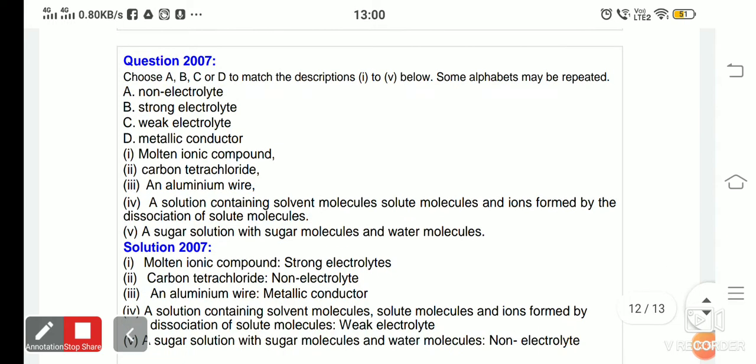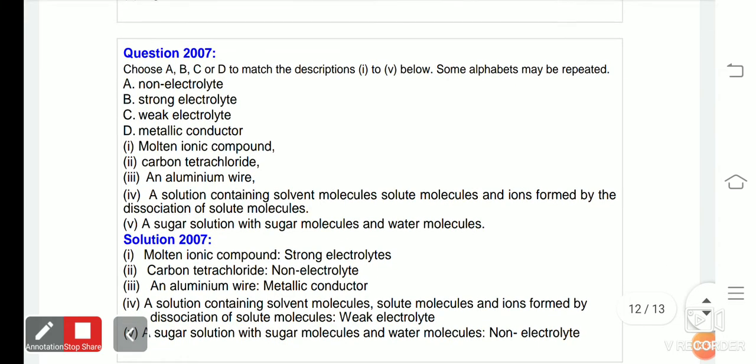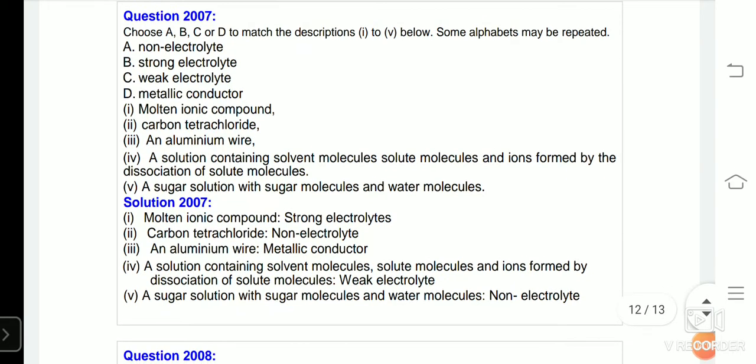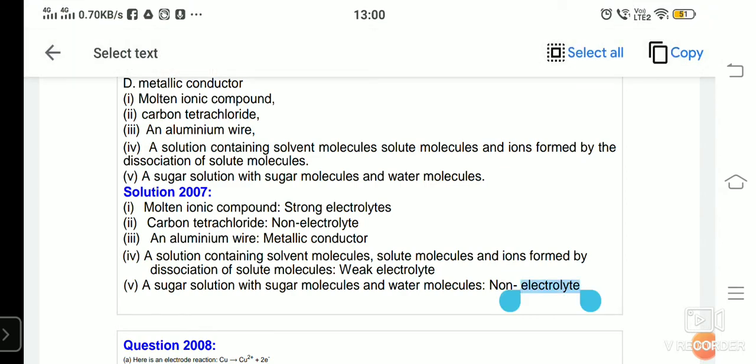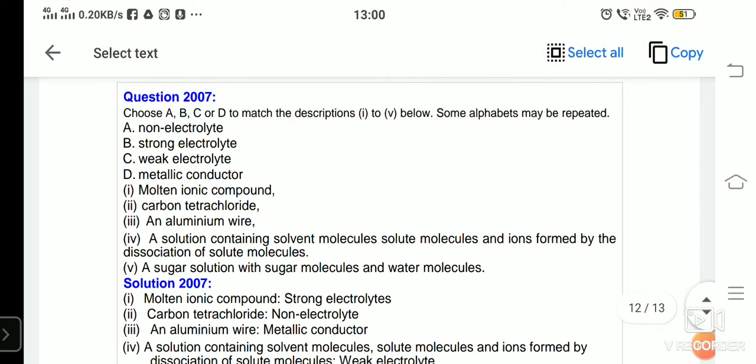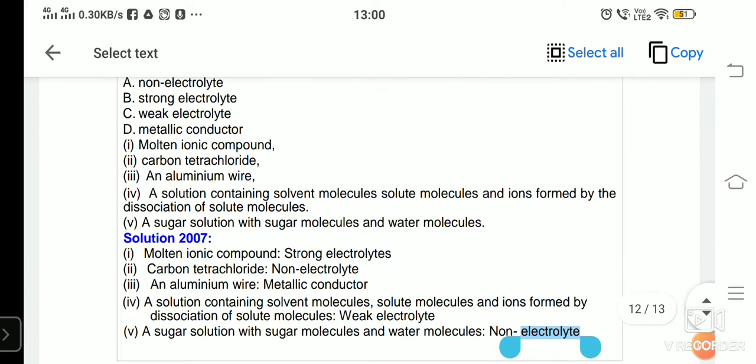In 2007, they had asked: choose A, B, C, or D to match the descriptions 1 to 5 below. Some alphabets may be repeated, like you may repeat the options given. Here the options are: A is non-electrolyte, B is a strong electrolyte, C is a weak electrolyte, D is a metallic conductor. Based on these electrolytes and conductors, you have to decide what the compounds are.